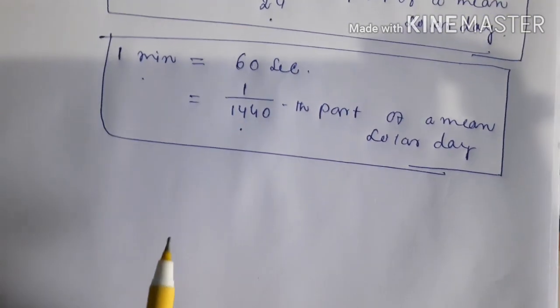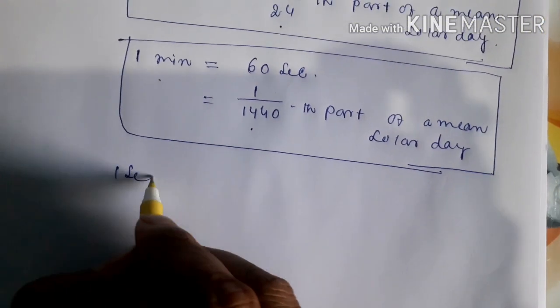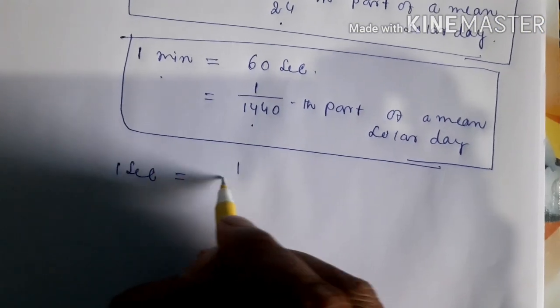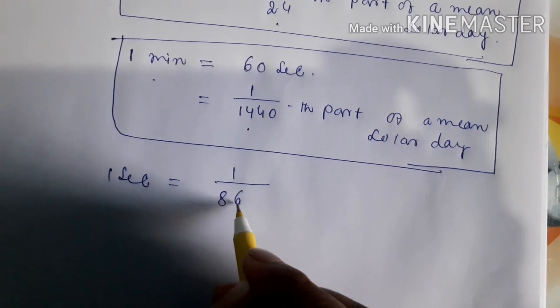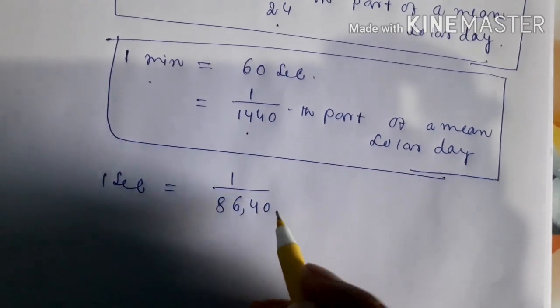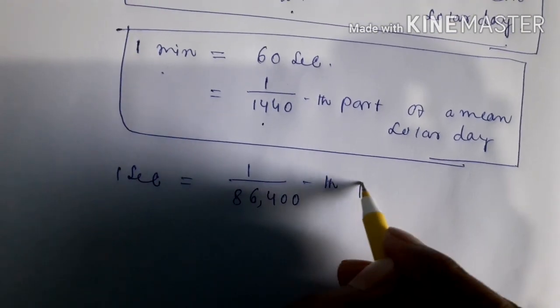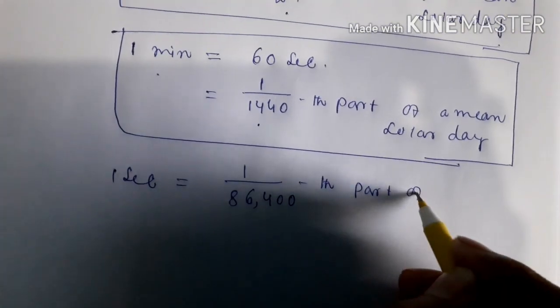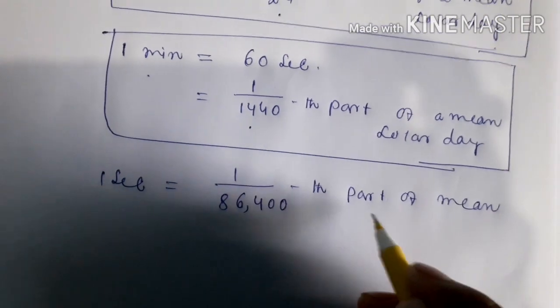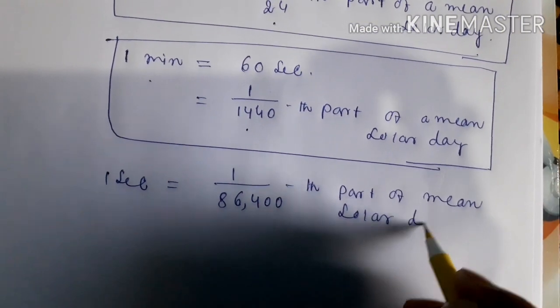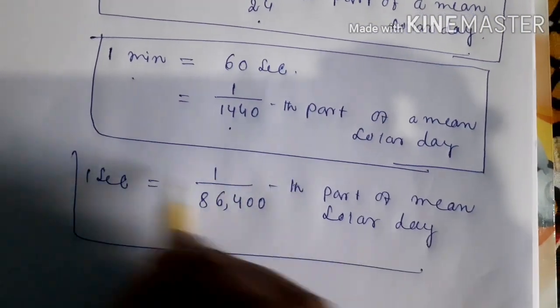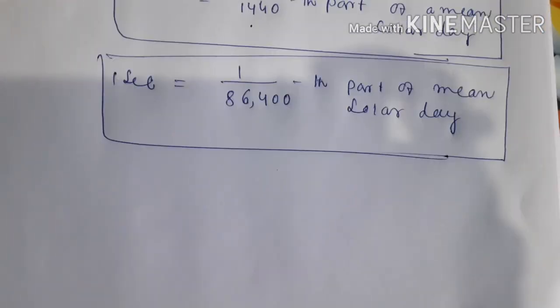Next, 1 second is equal to 1/86,400 part of a mean solar day. So these are the three things that can be asked in the exam.